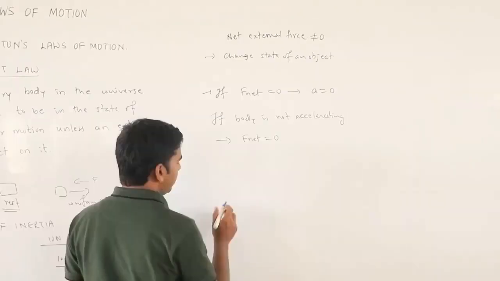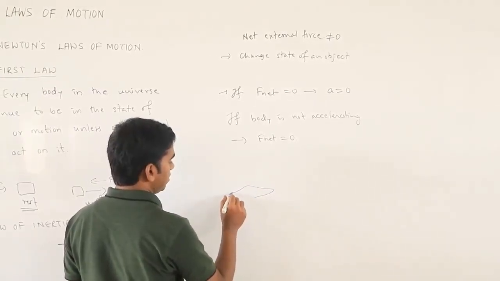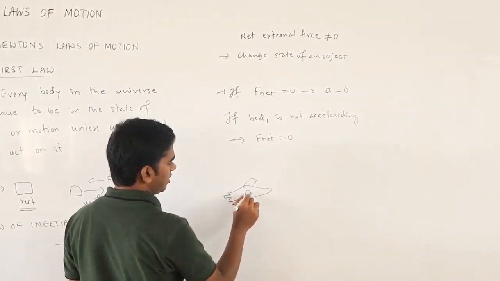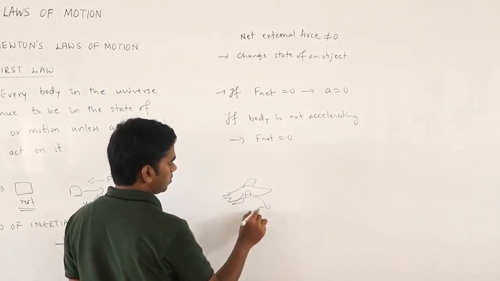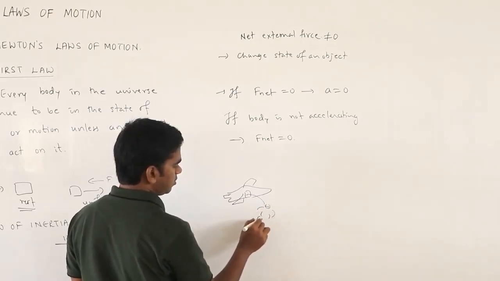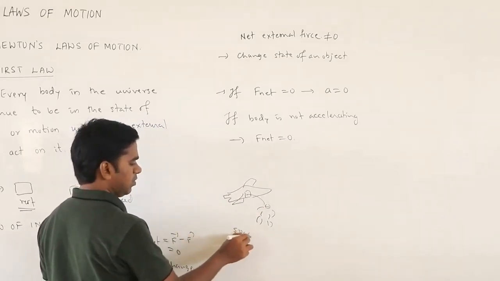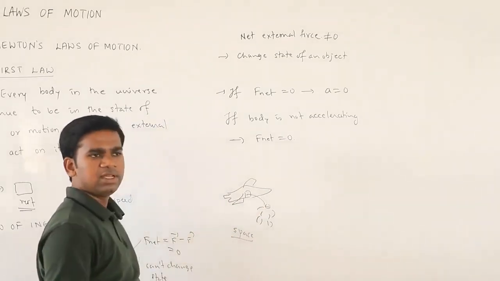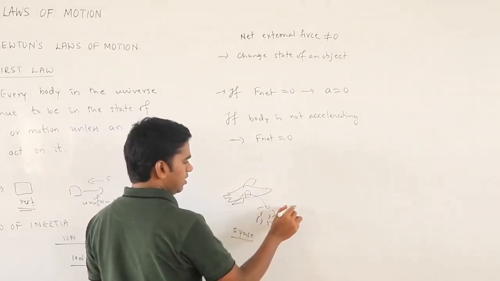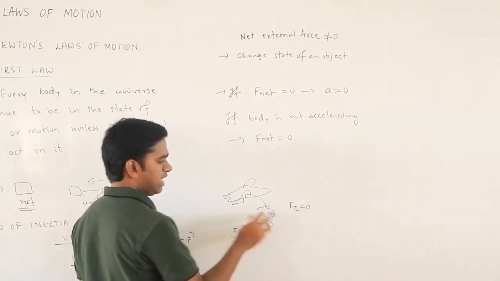An example from your textbook. Suppose there is a spaceship, and an astronaut jumps from here. When he jumps outside in space, there are no nearby planets, so there is no gravitational force acting on him.